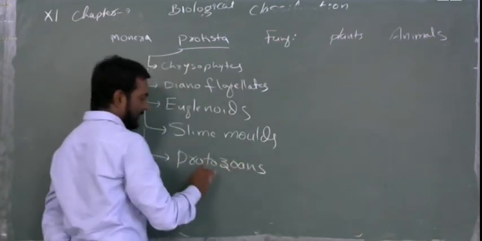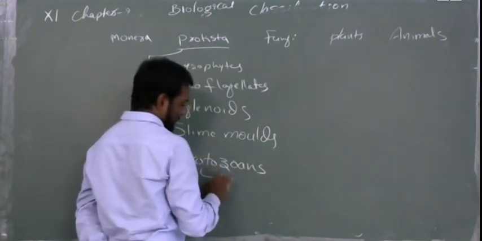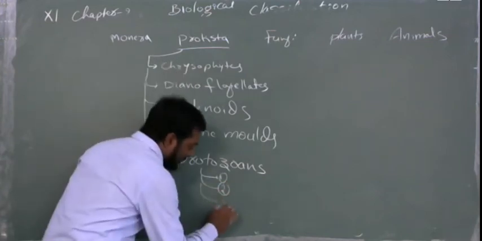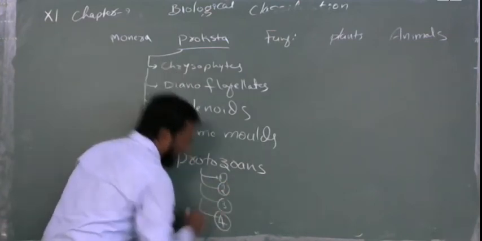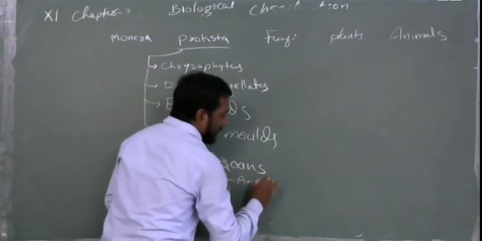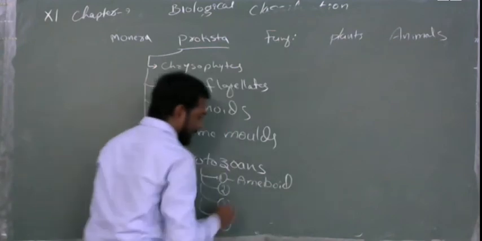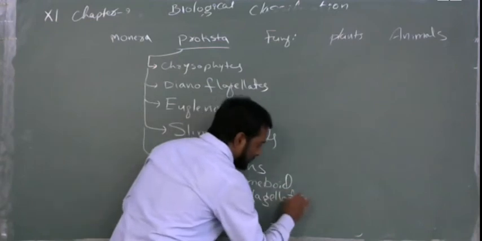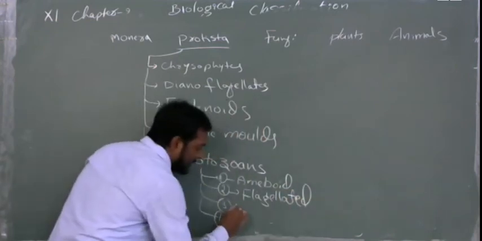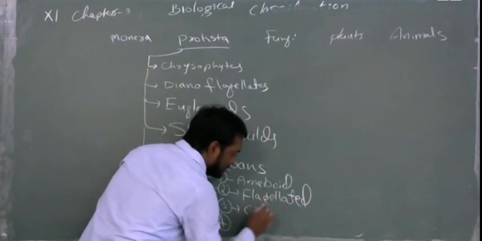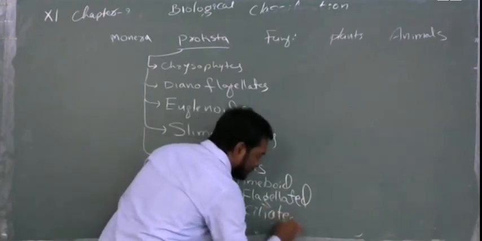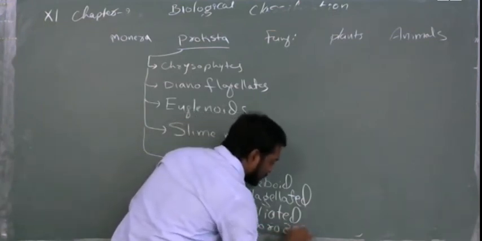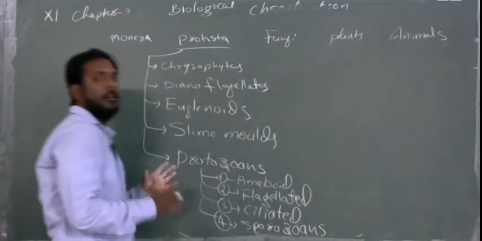In the protozoans we have seen four types: amoeboid, flagellated, third ciliated, and fourth sporozoans. This is today's topic.